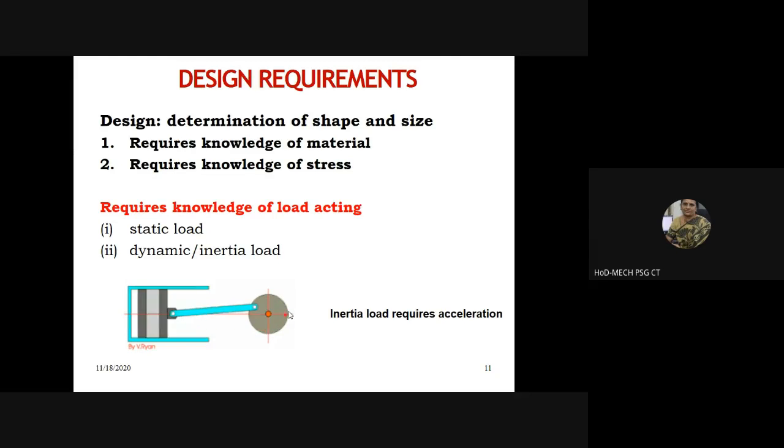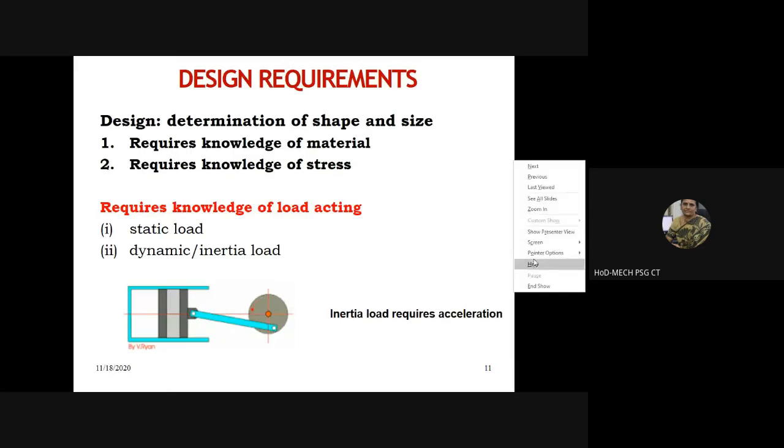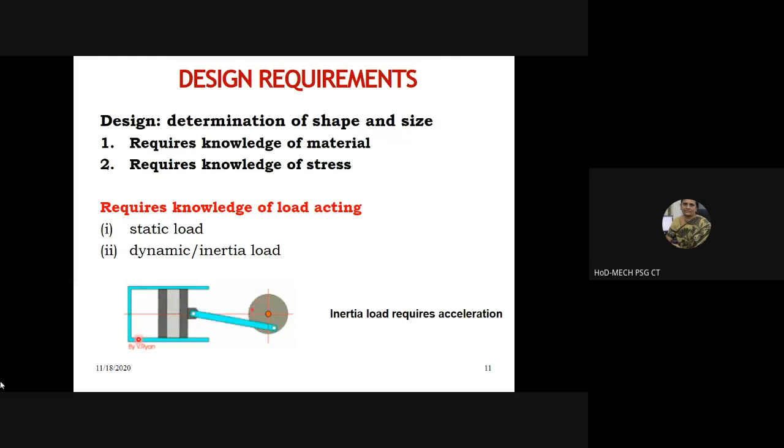Suppose this is an IC engine, you can imagine this to be an IC engine. There will be a gas, a compressed fuel-air mixture, compressed here, and when it explodes it will give out energy, and this energy will be transferred to the piston.